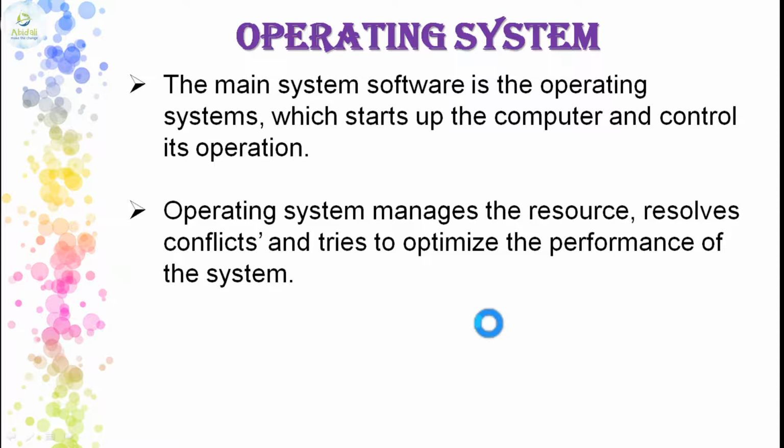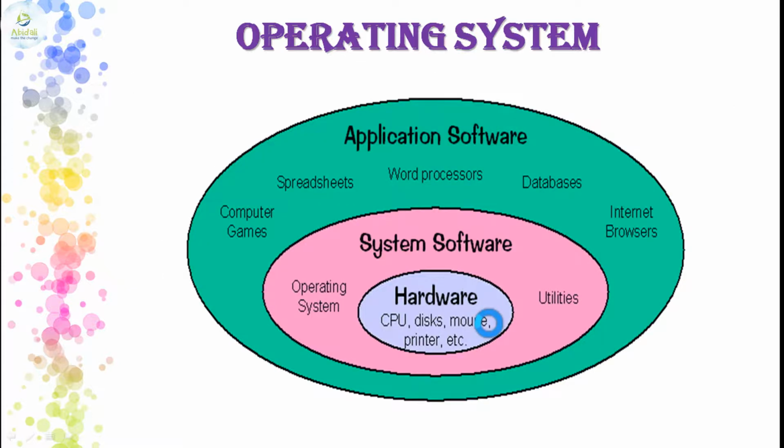Now there exists a conflict: who has to pop up first, who has to get opened first. This will be solved by the operating system through conflict management, and it tries to optimize the performance of the system by making the resources be utilized in the best way. That's the use of the operating system.